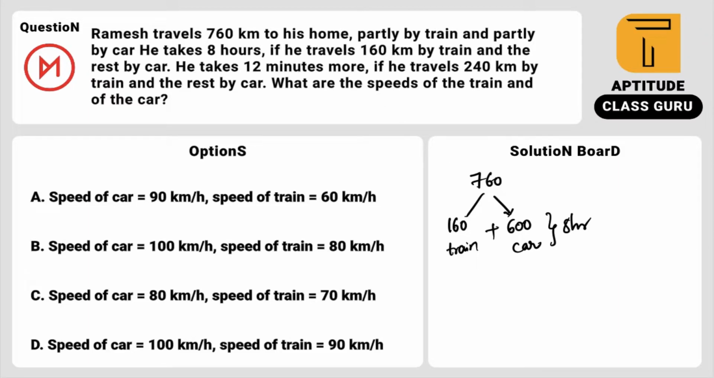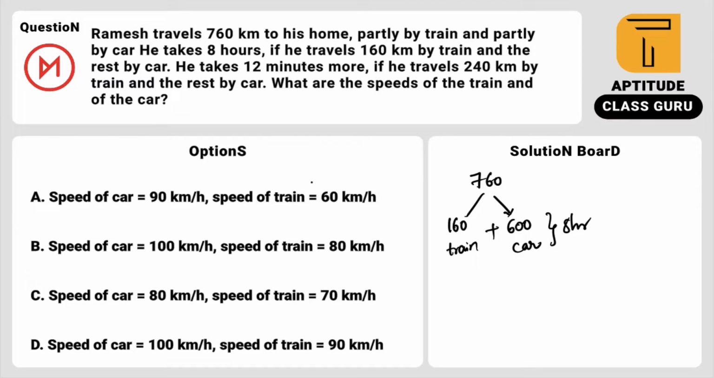He takes 12 minutes more if he travels 240 kilometers by train and the rest by car. What is the speed of the train and car? Whenever you see this type of tricky and complex problem, trust me, don't create equations based on the time, speed, distance formula for two situations and solve them. It will take a lot of time. Rather than doing those equations, it's better to go with the options. Whichever option gives you the exact answer is your case, right?